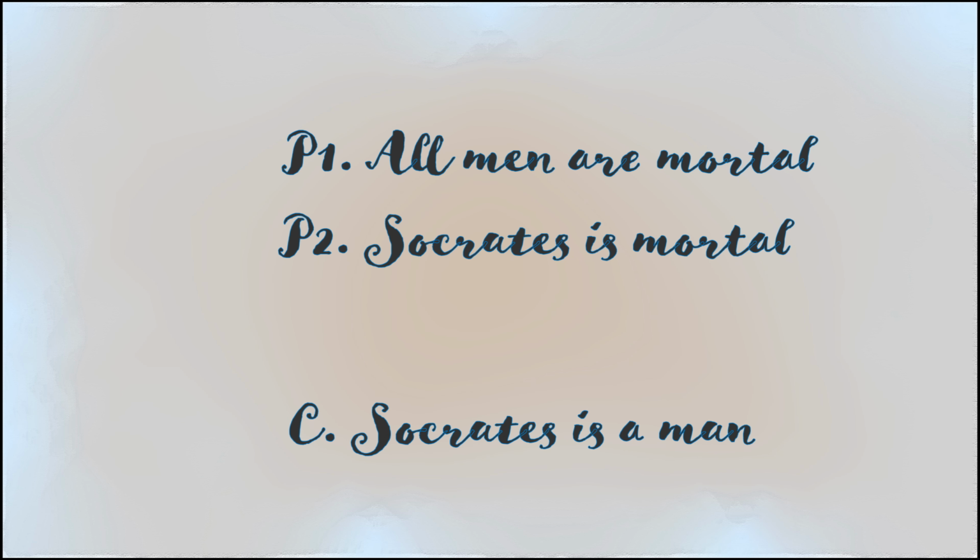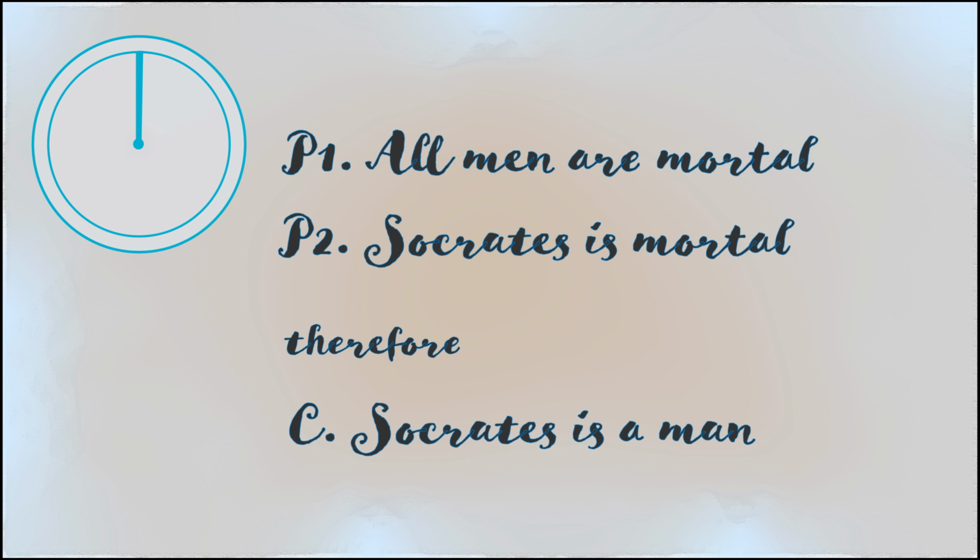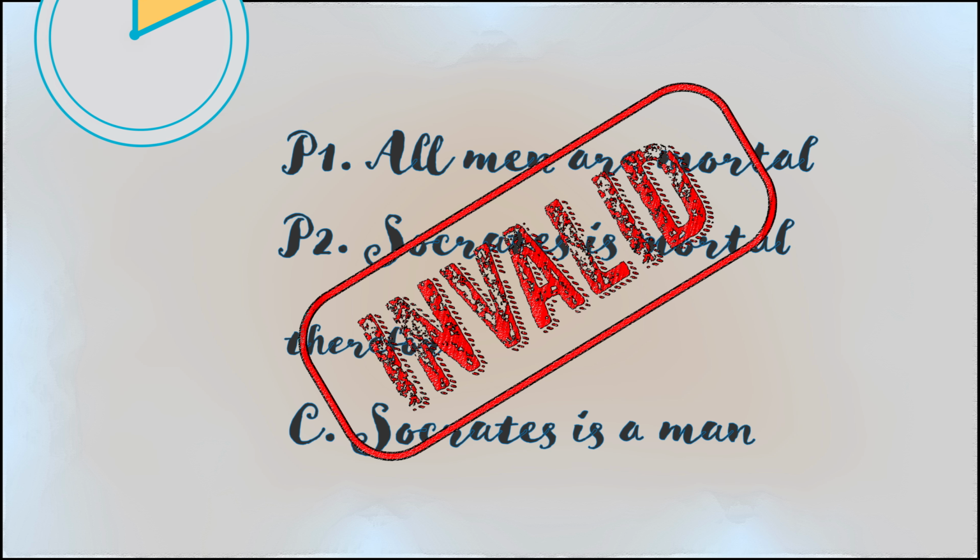Let's try an example. All men are mortal. Socrates is mortal. Therefore, Socrates is a man. What do you think? Is this argument valid or invalid? The answer is invalid. There is no information in the premises that can reliably lead us to the conclusion that Socrates is a man. Premise 1 doesn't tell us that only men are mortal. Socrates might be a cat for all we know.